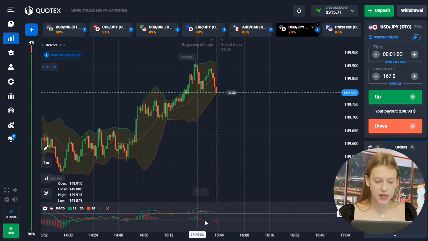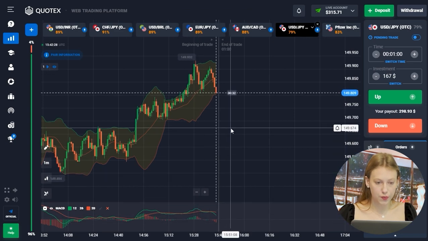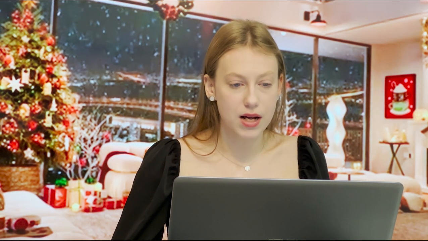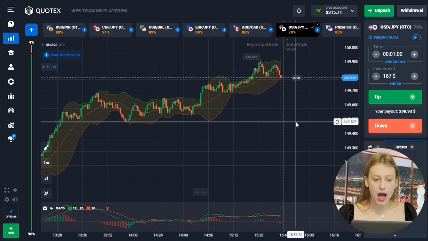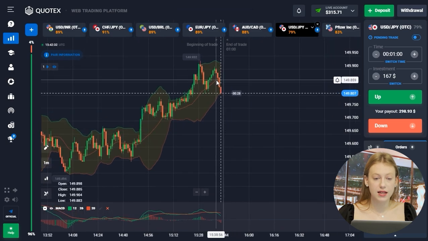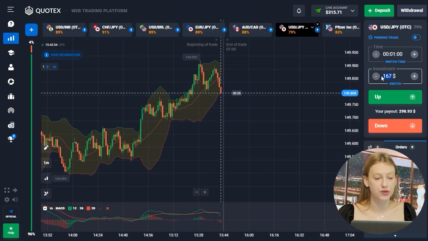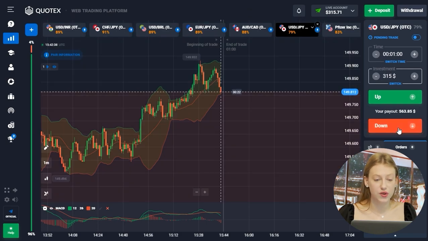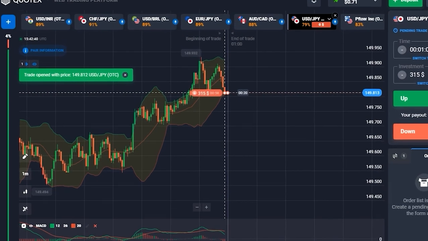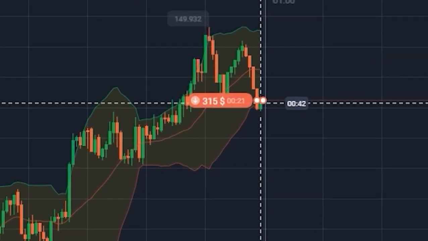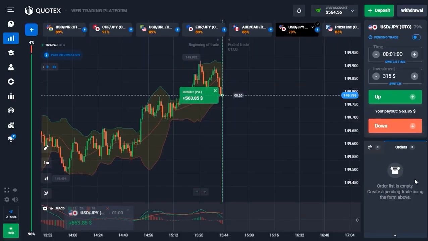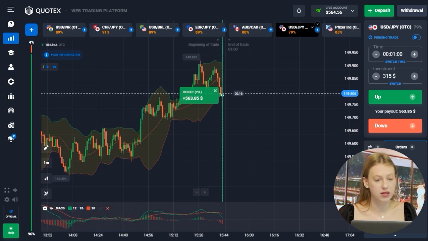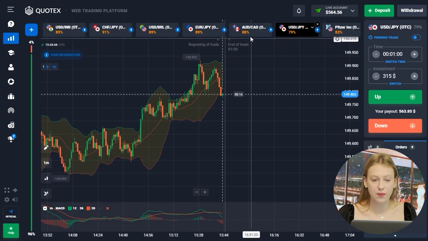What about this pair? True, it doesn't have the largest percentage of payouts, but the situation is good. According to all the indicators, I see a continuation of the downward trend. I think it's time to make a $315 deal. Wow, it's a great decision, a good opportunity, a good deal, and that's all you need to make a profit